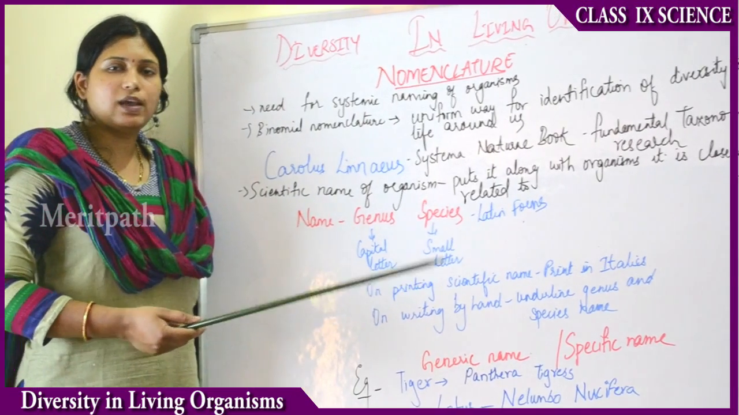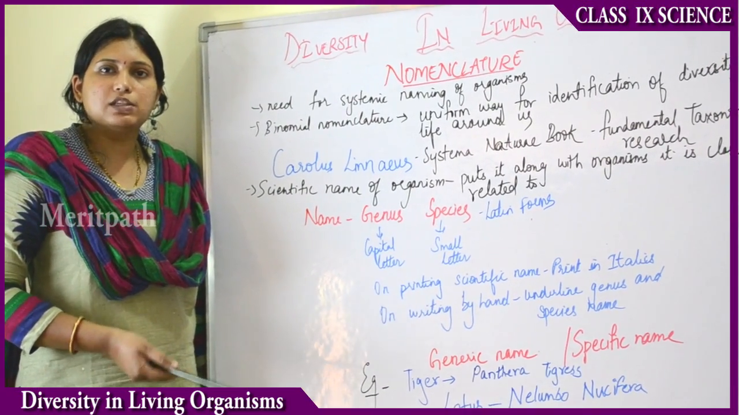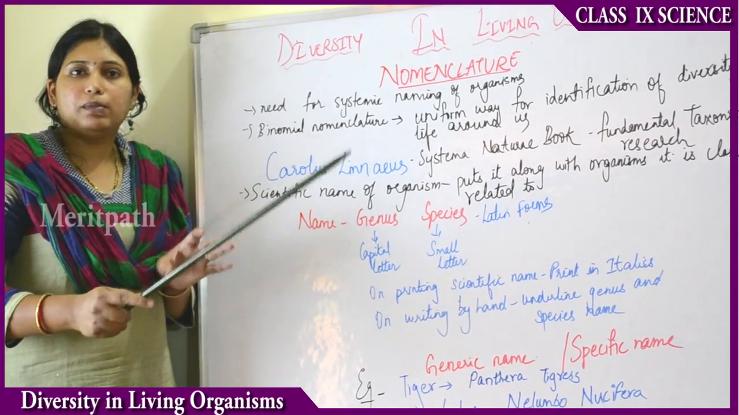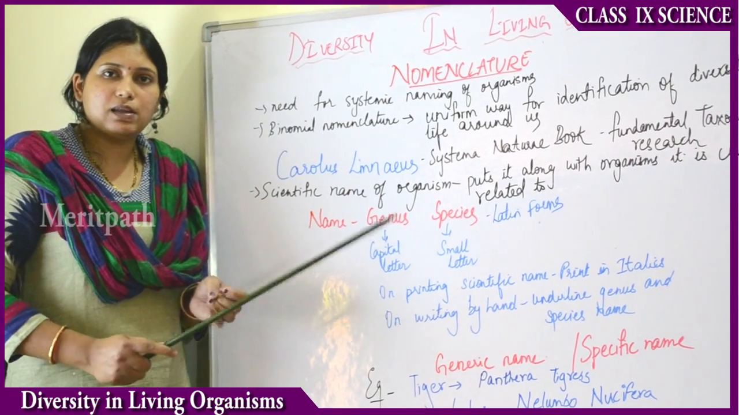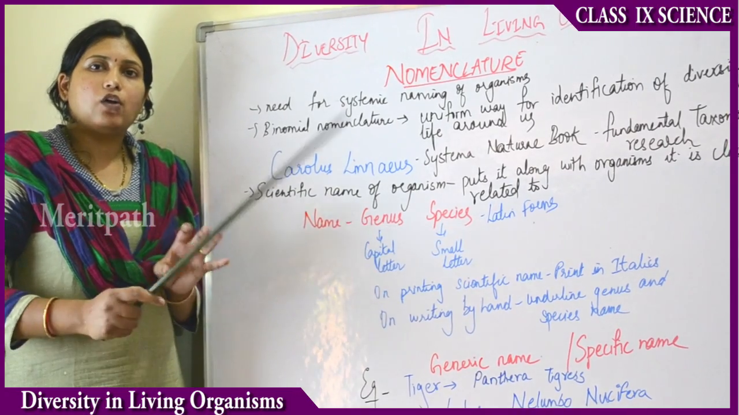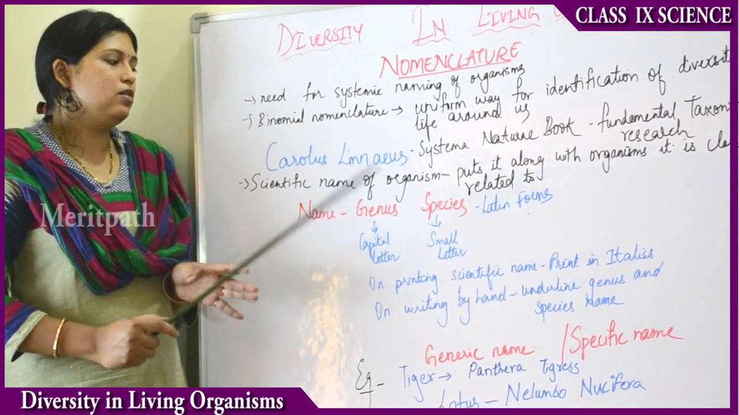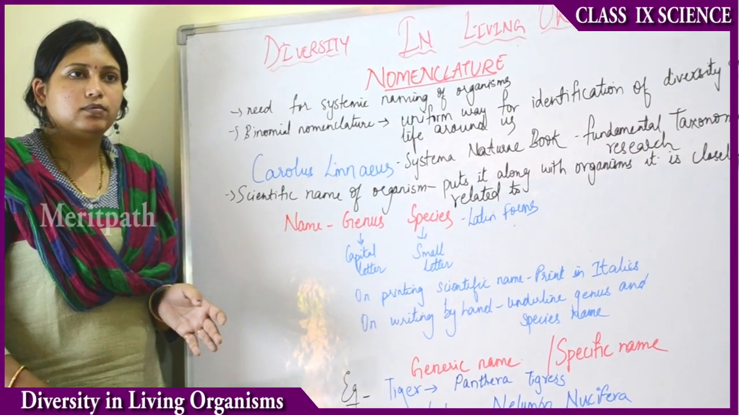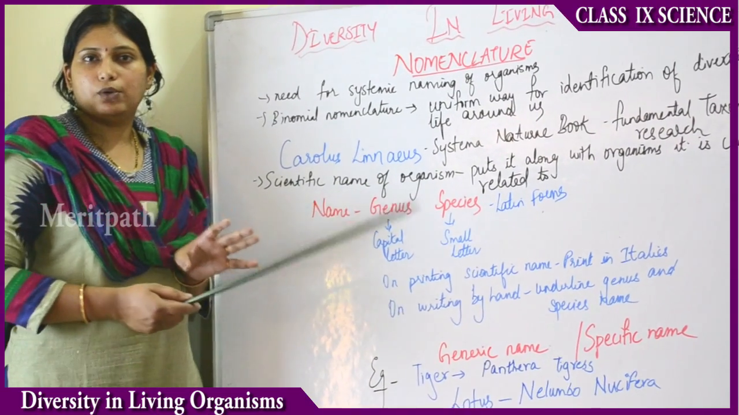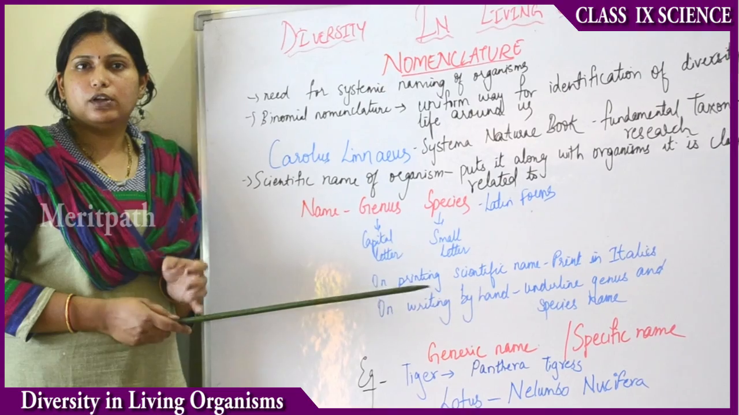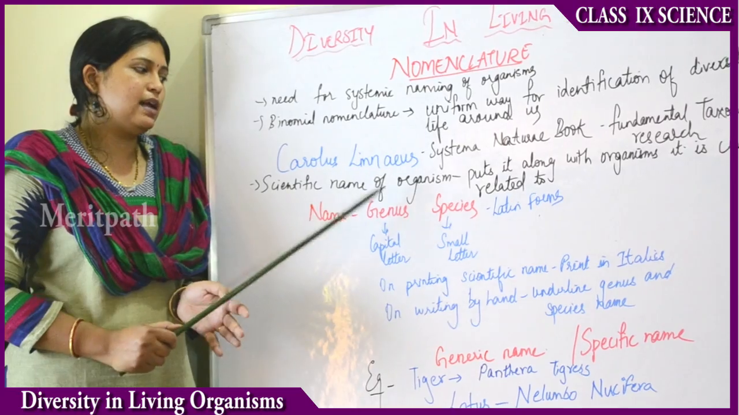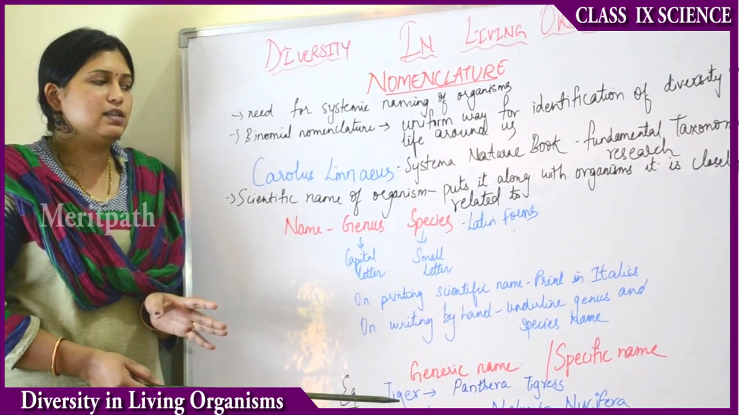Suppose ants: we have many types of ants, right? Red ants, black ants, big ants. Irrespective of these types, there is a common name given to ant, that's it. They are not given a separate name for black ant, red ant, big ants or small ants. They did not give a separate name for the different colors or sizes of ants. Commonly, ant has been given a scientific name. Like this, every organism has been given a scientific name.